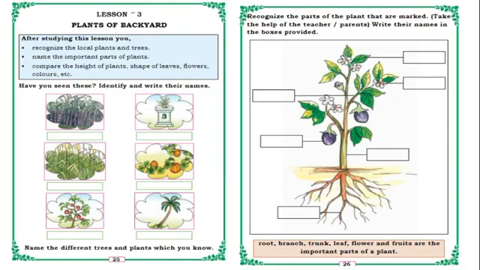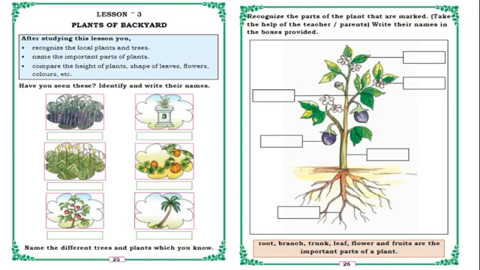That is lesson number 3, plants of backyard. So in this lesson we will learn to recognize the local plants and trees and important parts of plants, and compare the height of plants, shape of leaves, flowers, colors, etc. So on the first page, have you seen these? Identify and write their names. So one question is there. We have to write the names of these plants. If you have seen these plants, then only you have to write.